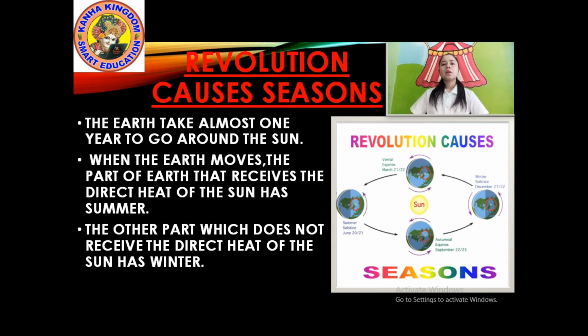Okay, clear? When the earth moves around the sun, the part of the earth that receives direct heat from the sun has summer. Like that, the other part which does not receive heat and light from the sun, which is on the back side, has winter. Okay, simple. So this is all about revolution causing seasons. Look at the picture. Here the summer, autumn, spring and winter seasons are also described. Okay. Let's move toward another subtopic. Are you clear with this?